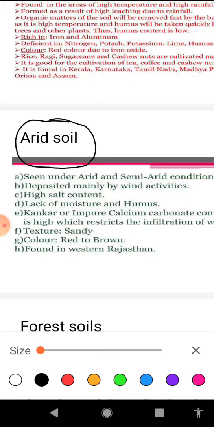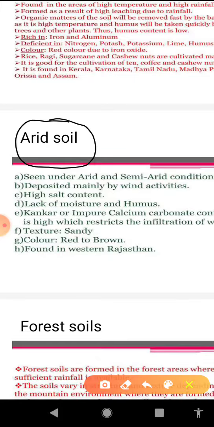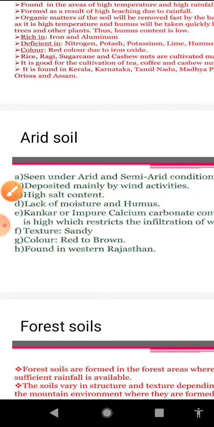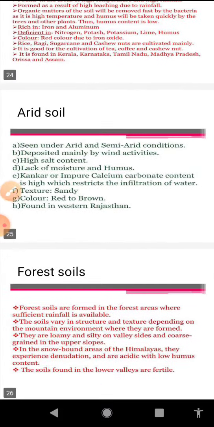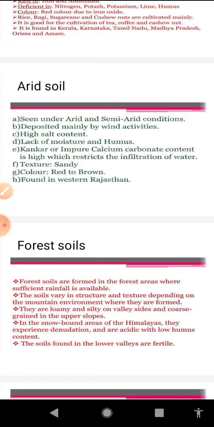In this variety of soil, salt content is maximum. The reason is that as in this area amount of rainfall is scanty or very less, and due to high temperature evaporation is taking place very quickly. So due to this the percentage of salt is maximum in this variety of soil.